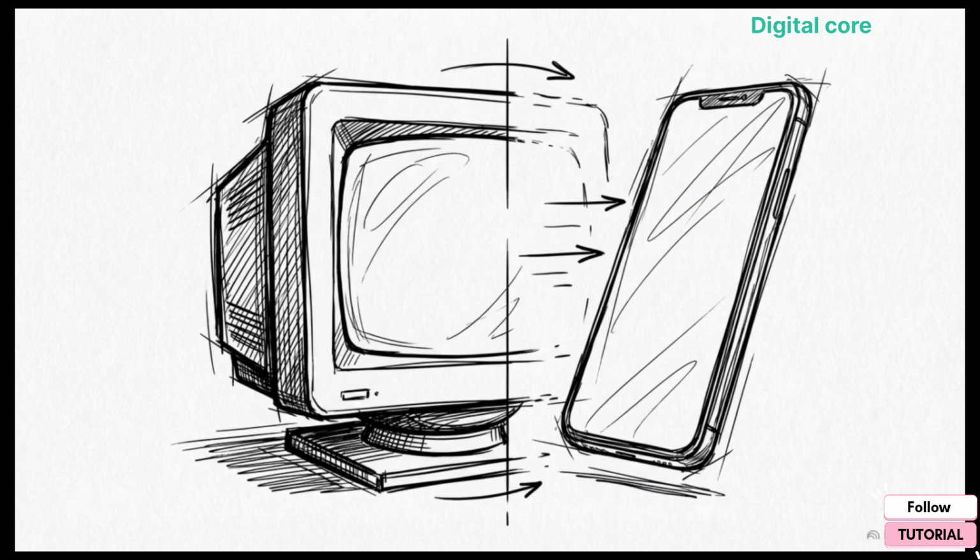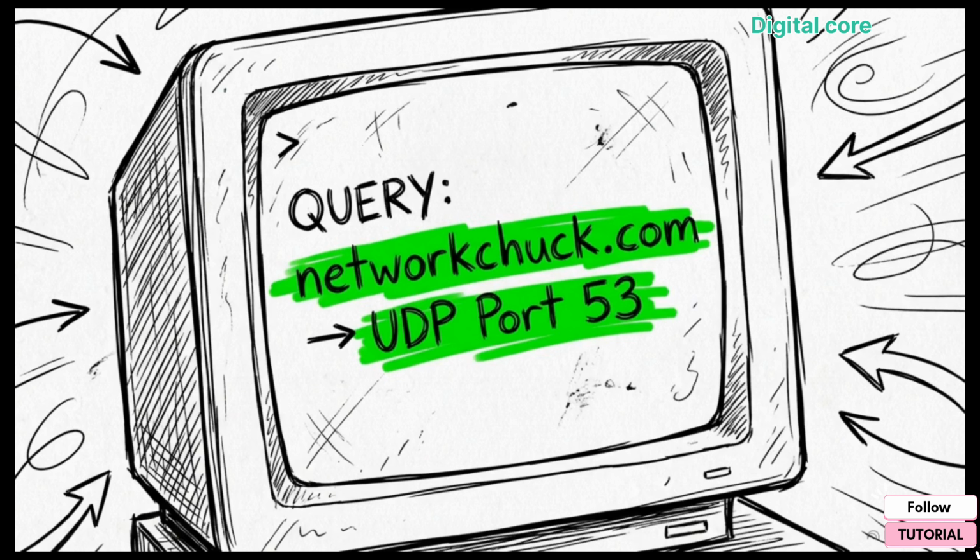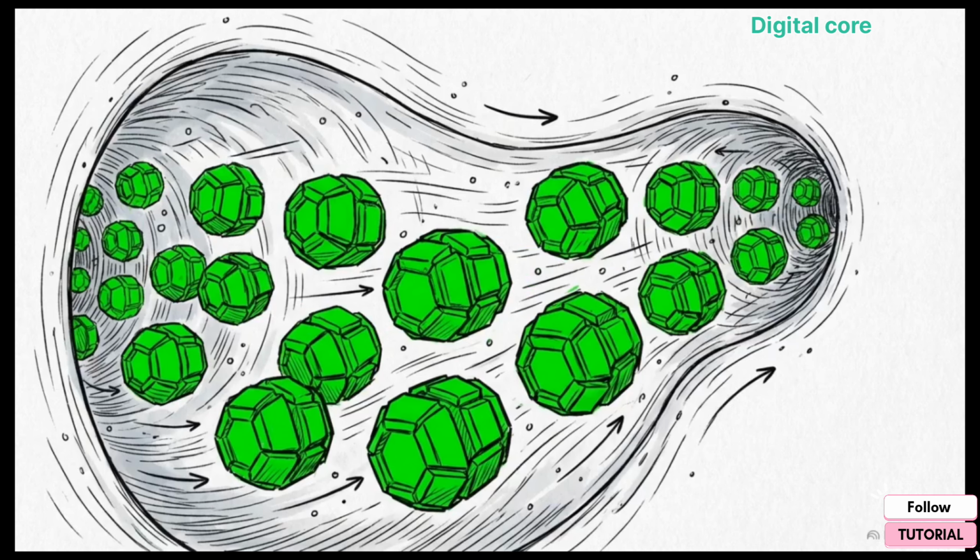The modern internet is a fascinating paradox. It is built on an ancient, fragile system of plain text directions, yet it remains functional and safe today through the continuous evolution of cryptographic camouflage.